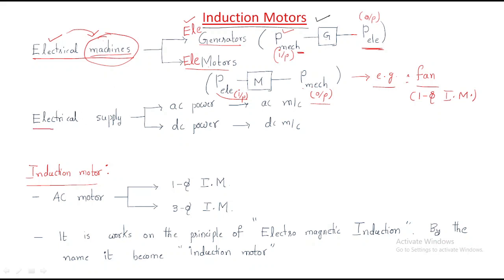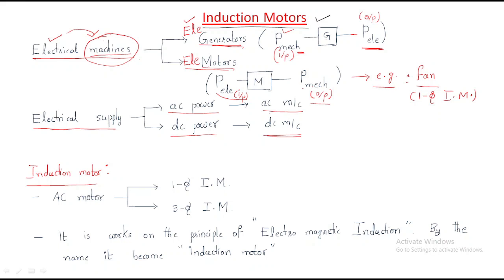Generally, how many types of electrical supply are there? Two types in our study, AC power and DC power. That's why we have AC electrical machines and DC electrical machines. AC machines are divided into AC generators and AC motors. DC machines are divided into DC generators and DC motors. Here our topic is the induction motor.